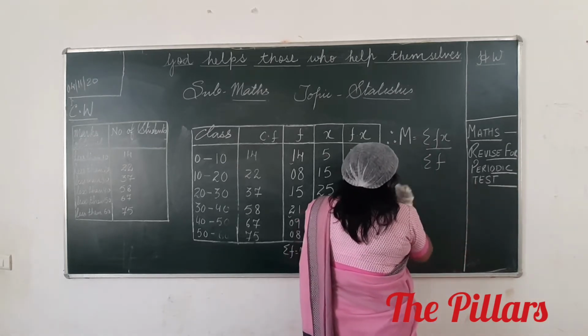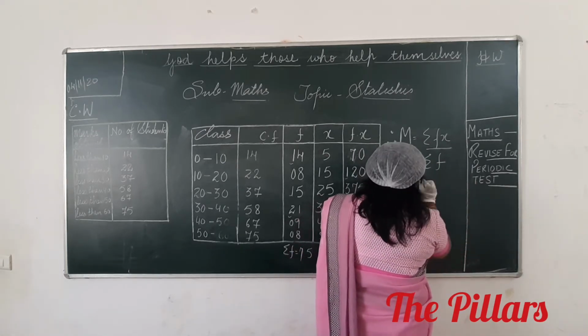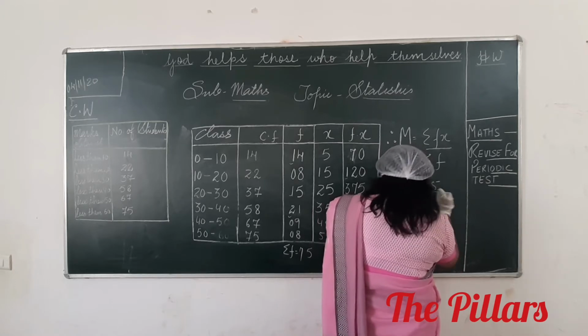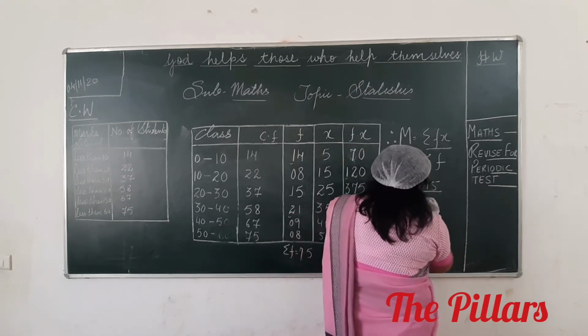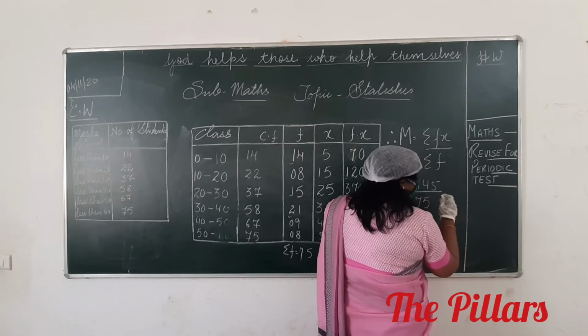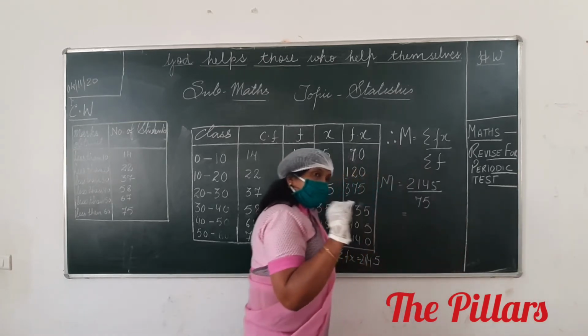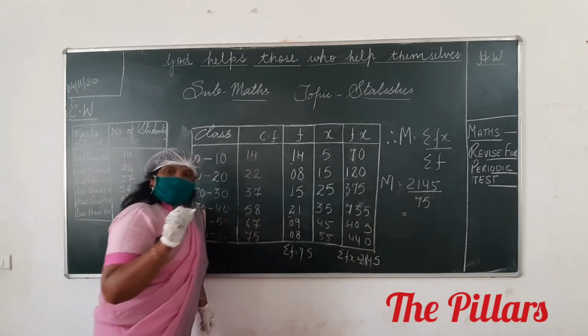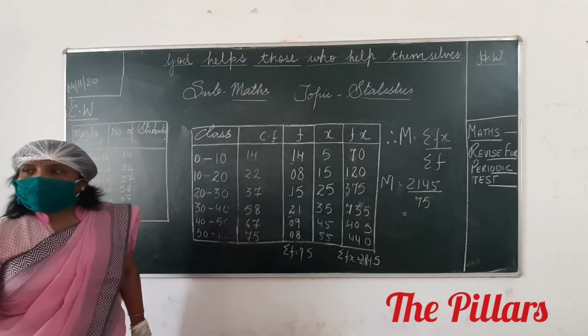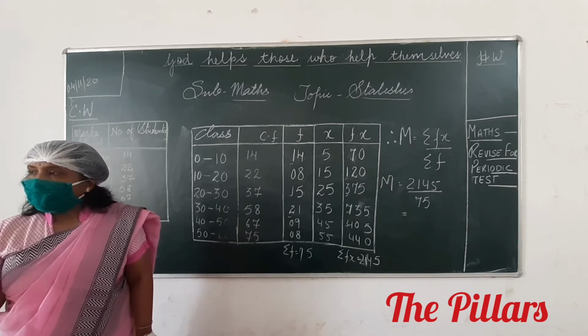So your mean is equal to, what is your sigma fx? 2145 upon your sigma f, which is what? 75. Reduce it to its lowest term and you can get the answer. Come on quickly, reduce this to its lowest term and tell me.